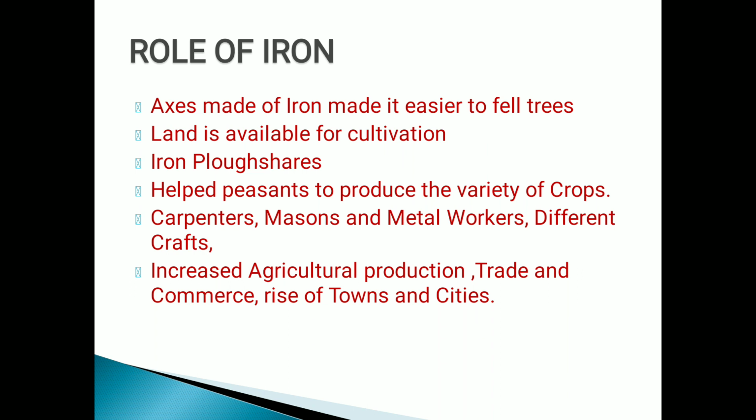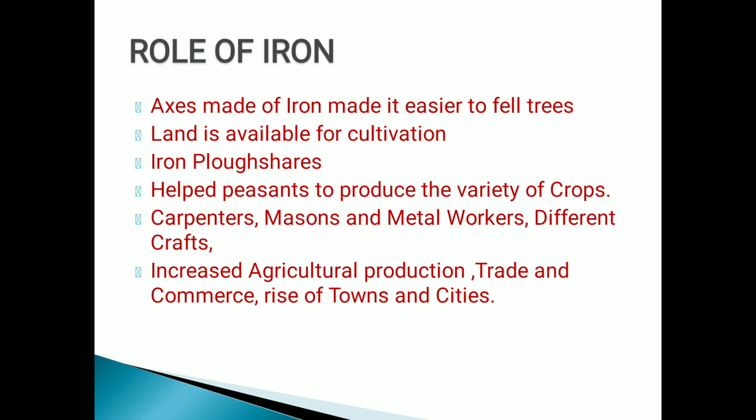In early Vedic society we found only one crop, right? Which one crop? Yava. And here we found many varieties of crops, just because of the use of iron. There were many other occupations as well that were related to iron: carpenters, then masons, then metal workers. Different crafts started existing because they knew the use of iron.